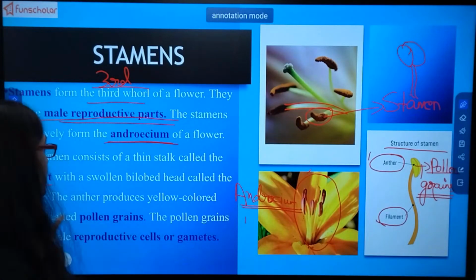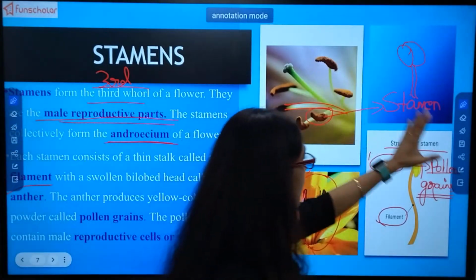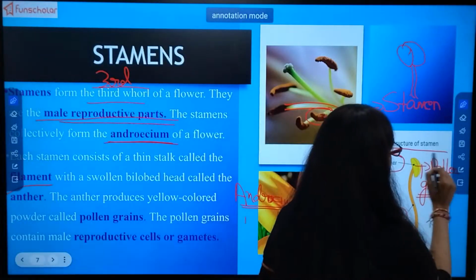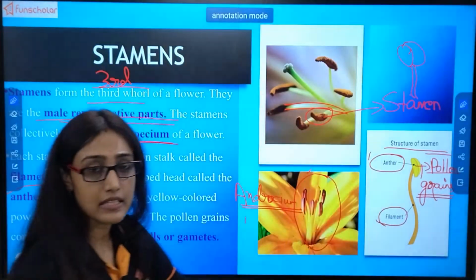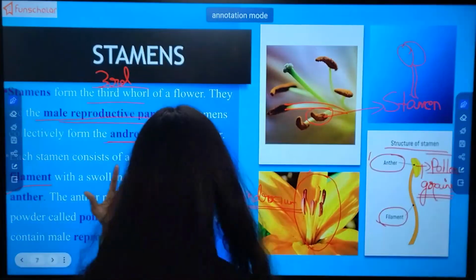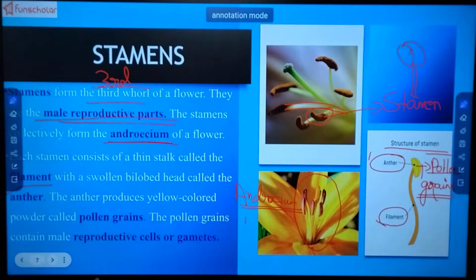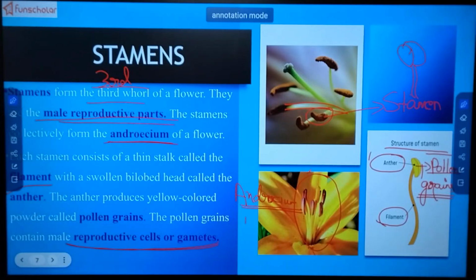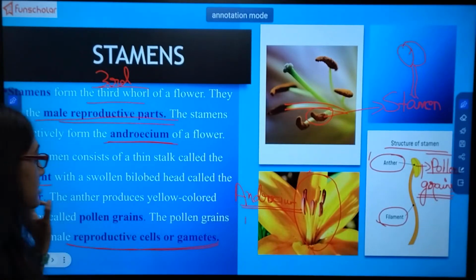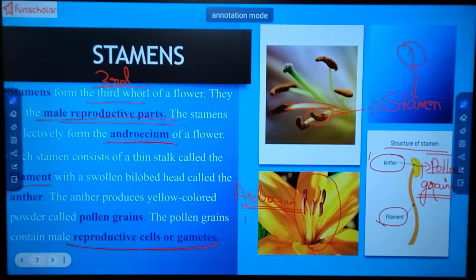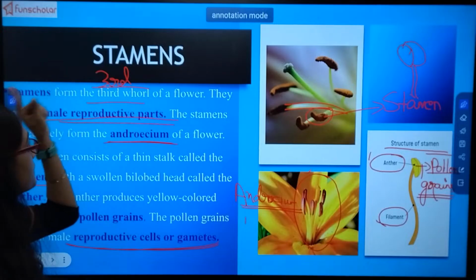Okay, so what is the function of the male reproductive part? It produces pollen grains, which are necessary for formation of what? Nothing but the seeds. The pollen grains contain the male reproductive cell or the gametes. These pollen grains are nothing but a cell that contains the male reproductive cell or gametes. Let's remember the points one by one.